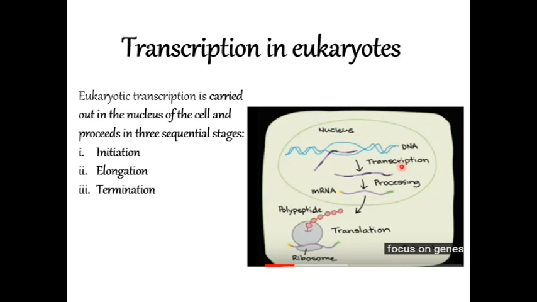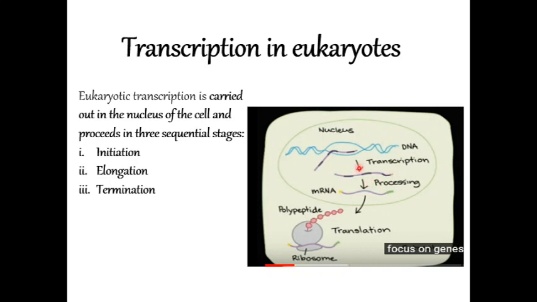The process is coupled. Then immediately the process of protein synthesis happens. But in eukaryotic, it is very, very complex. How it is initiated, how synthesis is carried out, and finally, how it is terminated. All these processes are carried out in the nucleus.